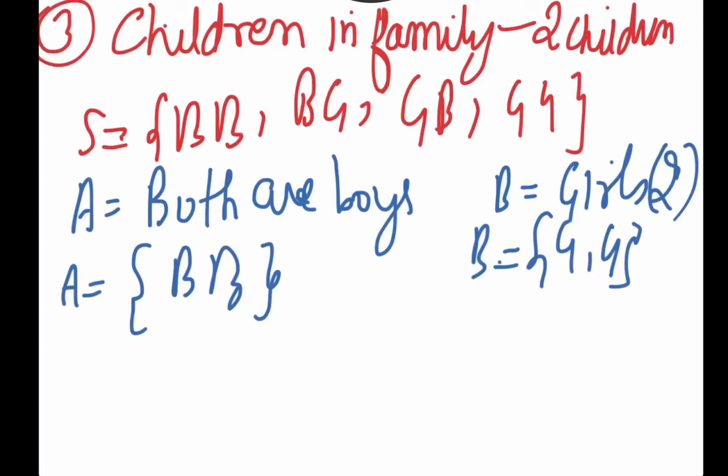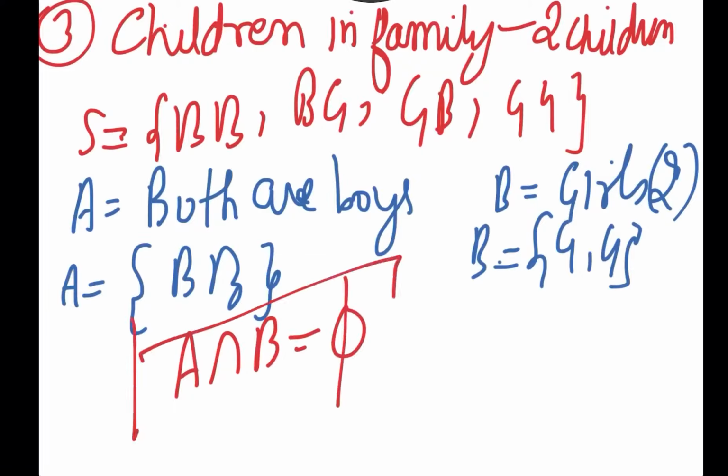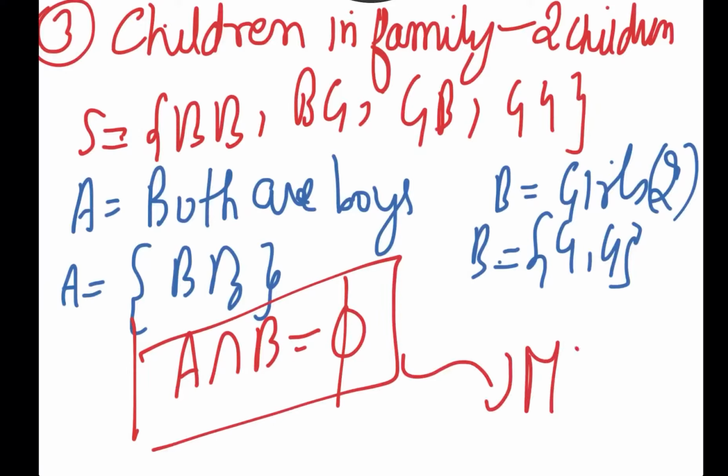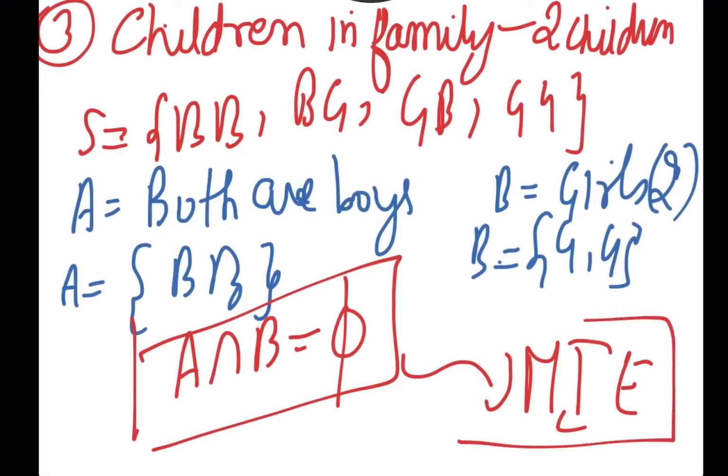Are these two having any common element in the set? So is there any intersection? Not at all. There is no intersection. So A intersection B is equal to phi. That means there is no common element, and so we can write that these are mutually exclusive events.